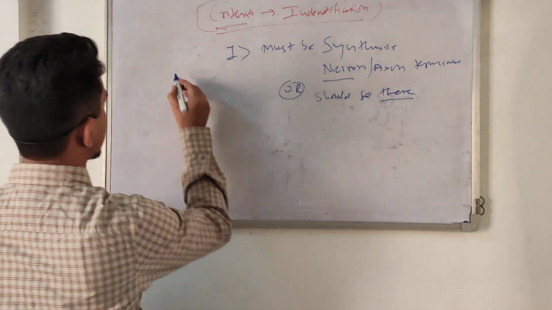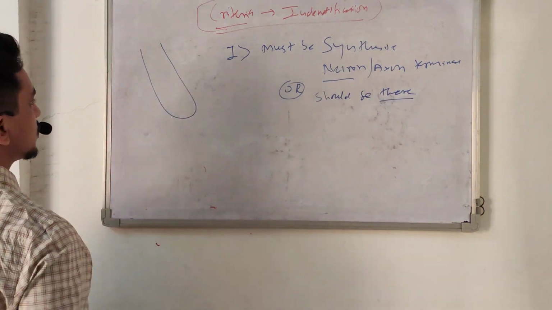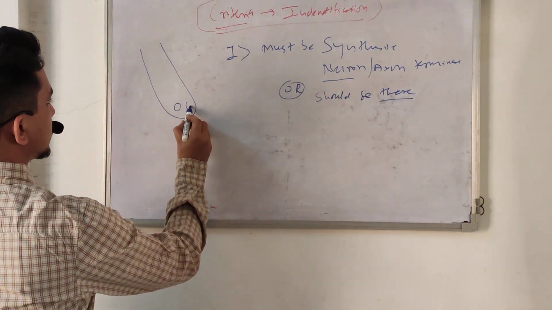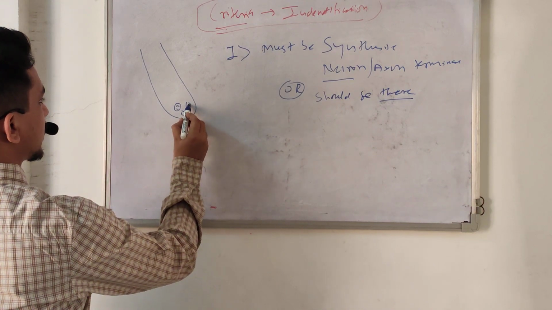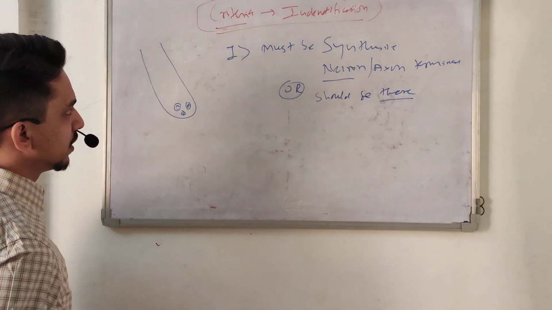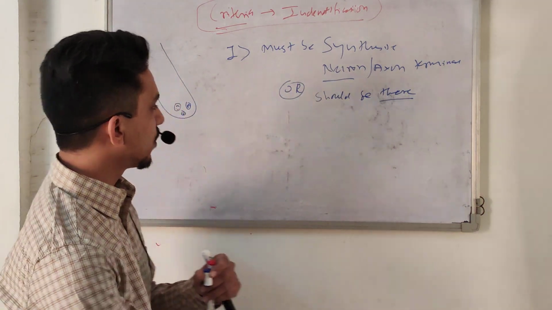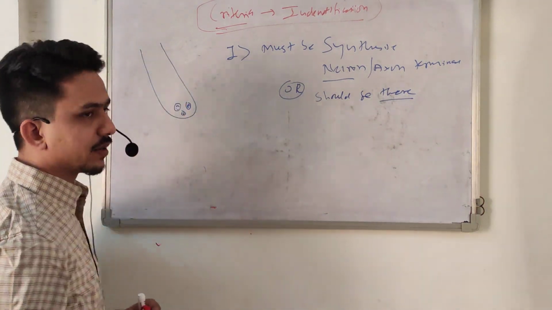We know there is an axon terminal, and there are vesicles filled with chemical, which is called the neurotransmitter. So it must be synthesized in the axon terminal or it should remain there.